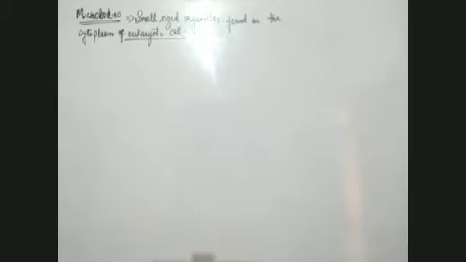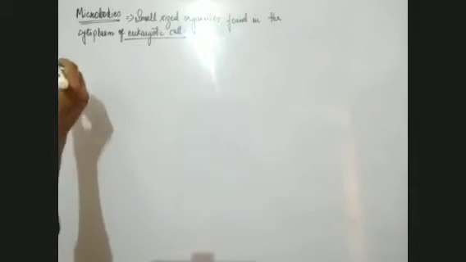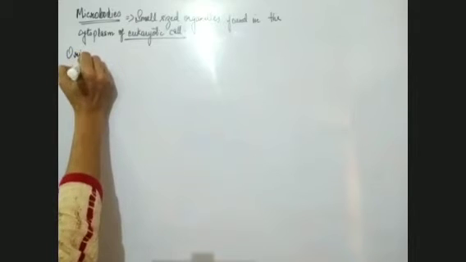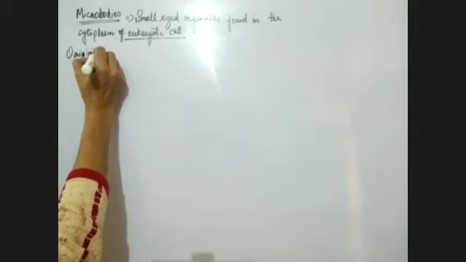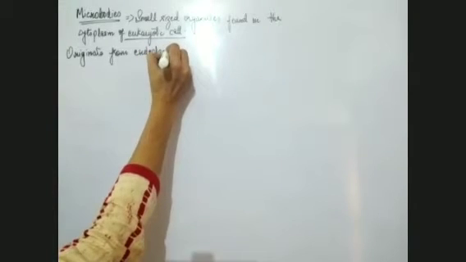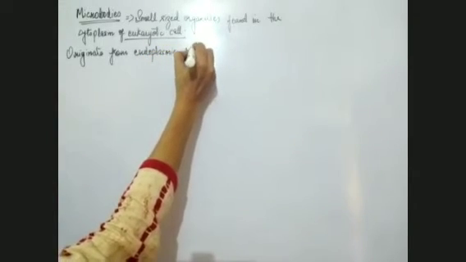Now one more piece of information about the microbodies I would like to give you: all the microbodies originate from the endoplasmic reticulum.